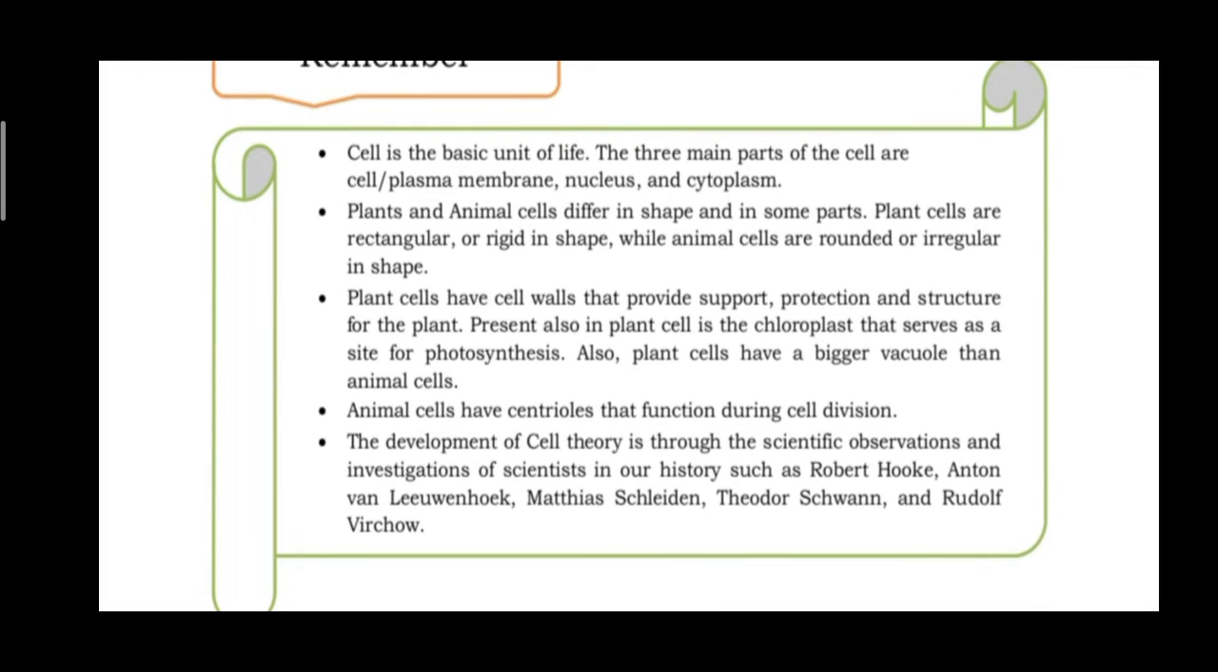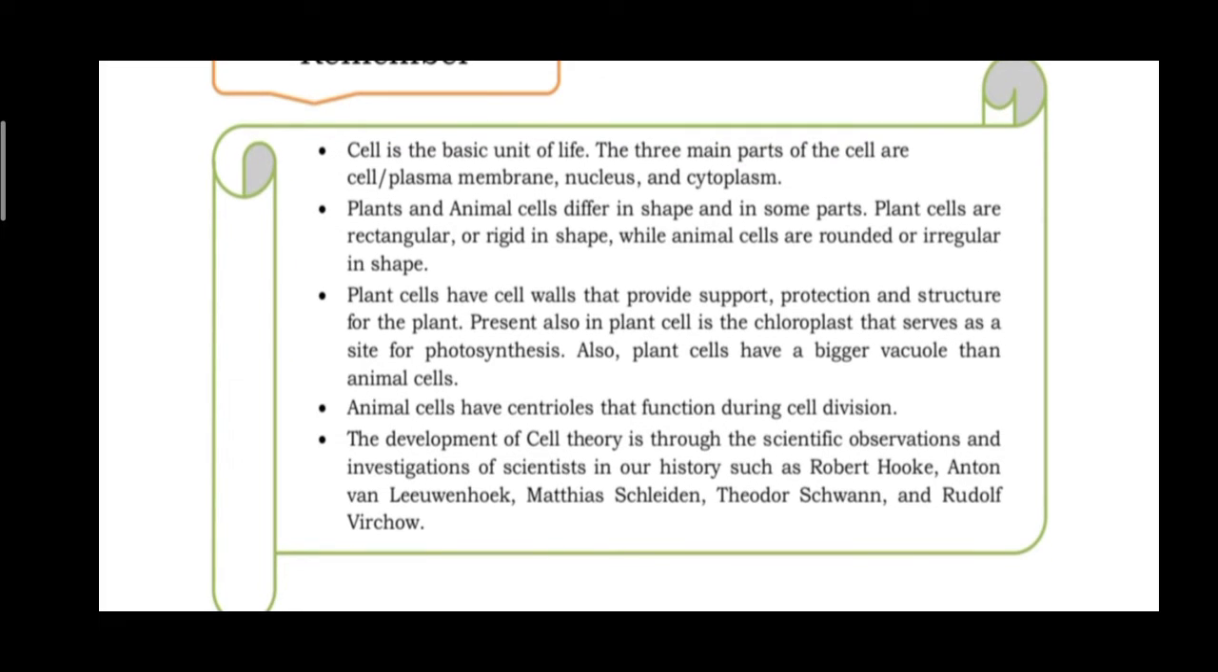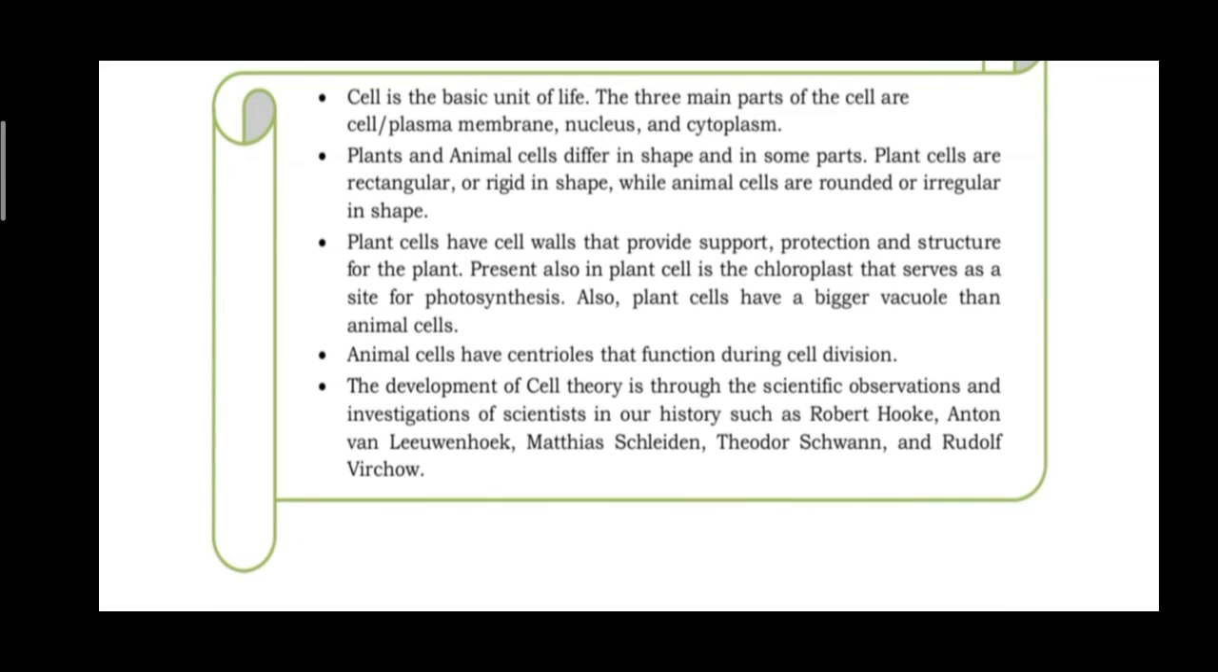Remember, cell is the basic unit of life. The three main parts of the cell are cell membrane, nucleus, and cytoplasm. Plants and animal cells differ in shape and in some parts. Plant cells are rectangular or rigid in shape, while animal cells are rounded or irregular in shape. Plant cells have cell walls that provide support, protection, and structure for the plant. Present also in plant cells is the chloroplast that serve as a site for photosynthesis. Also, plant cells have a bigger vacuole than animal cells. Animal cells have centrioles that function during cell division. The development of cell theory is through the scientific observation and investigation of scientists in our history such as Robert Hooke, Anton van Leeuwenhoek, Matthias Leiden, Theodor Schwann, and Rudolf Virchow.